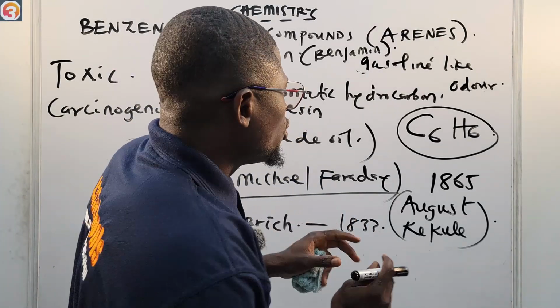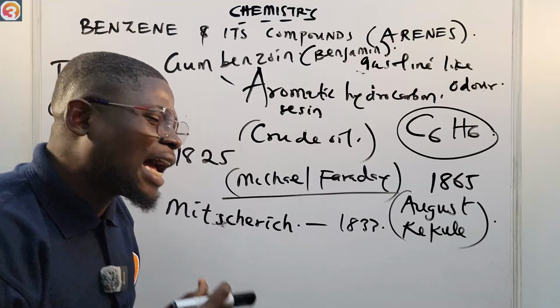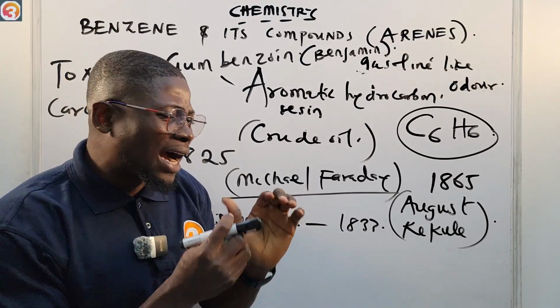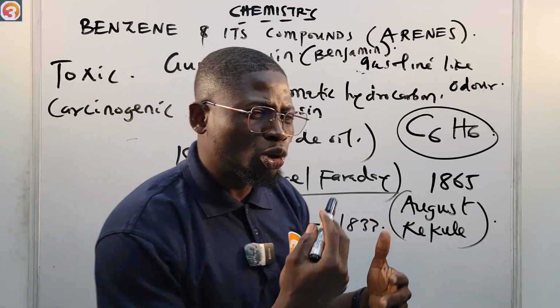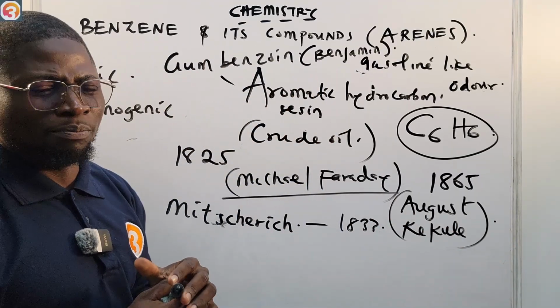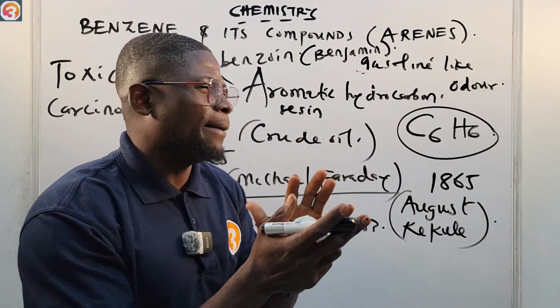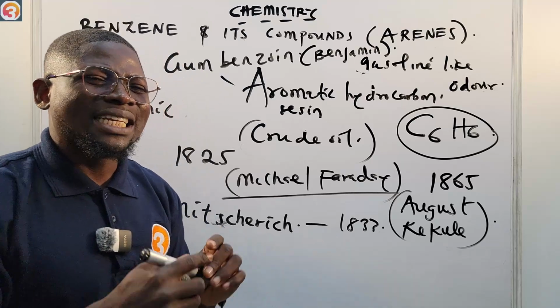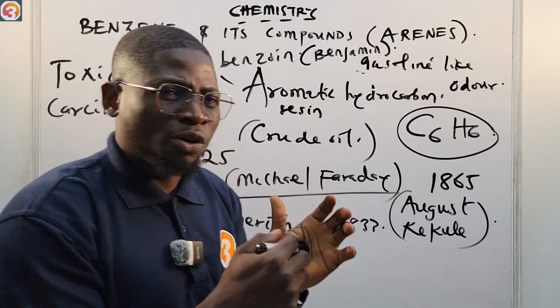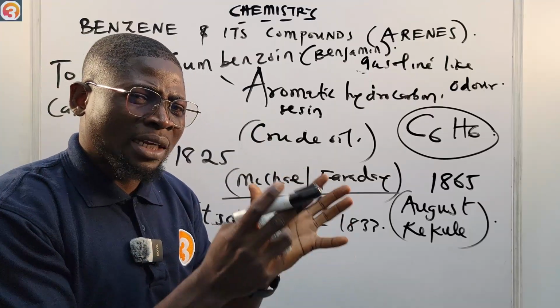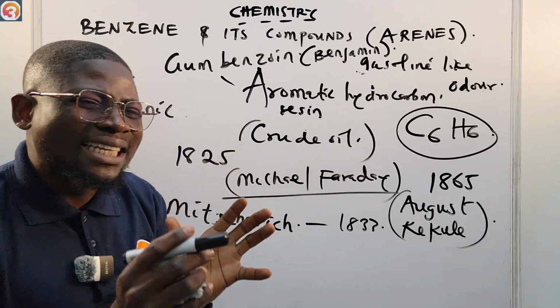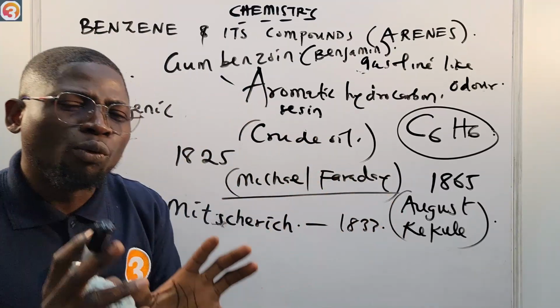When he had that revelation, Eureka! I have found a structure. He proposed that benzene has a six-member carbon ring having alternating single and double bonds.